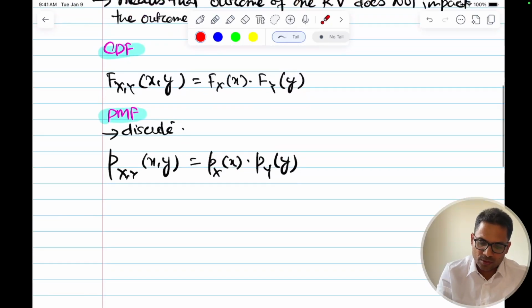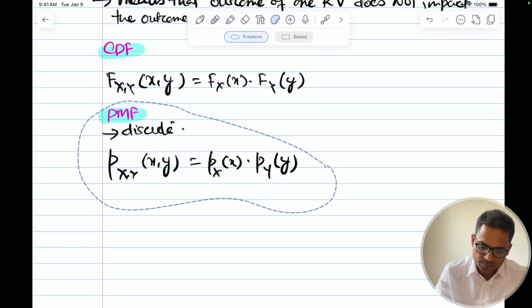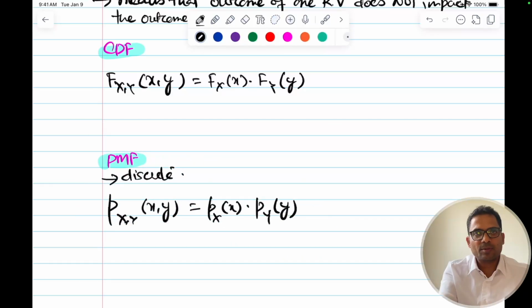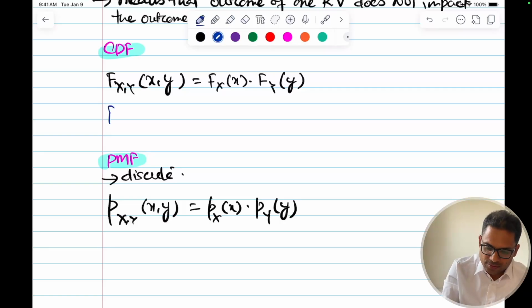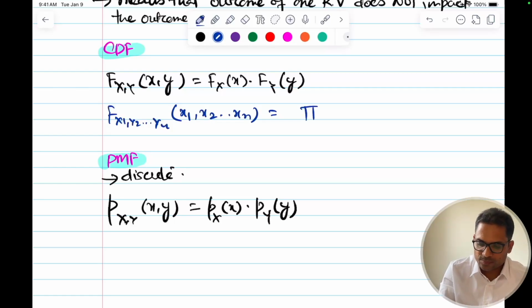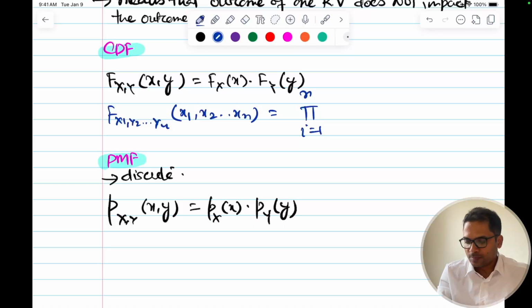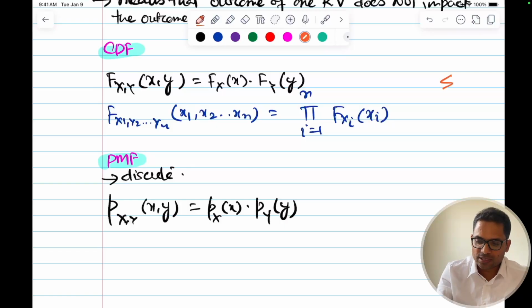Let me write one more generic form of this also. As I said, it can be more than two random variables also. So you can generalize this and write f of x1, x2, and so on till xn, this is equal to the product for i equal to 1 to n of f_Xi of xi. This symbol pi, earlier we saw sigma, which was summation.